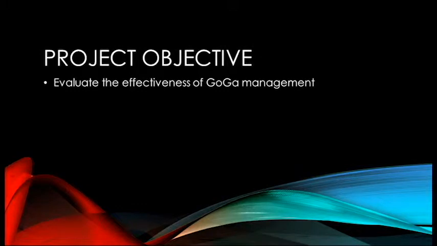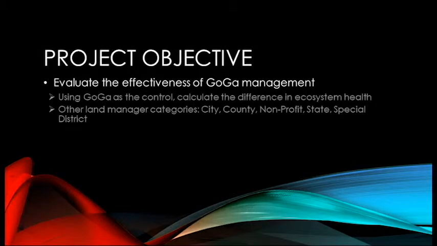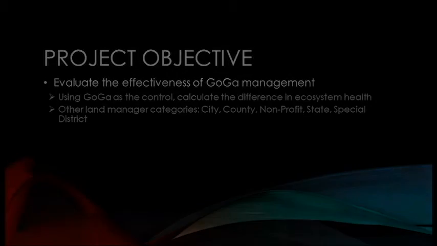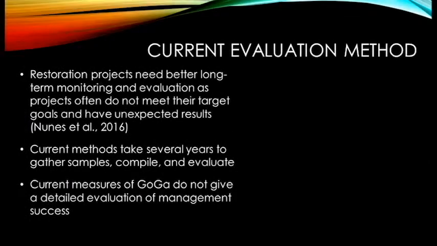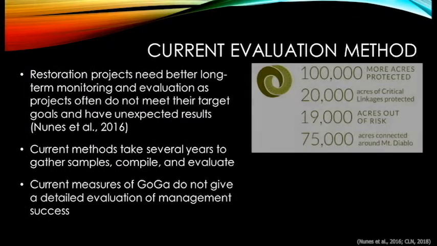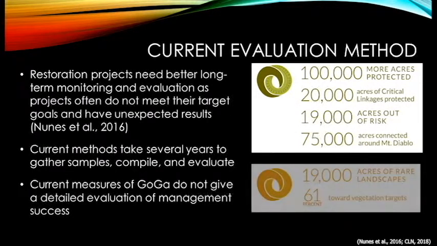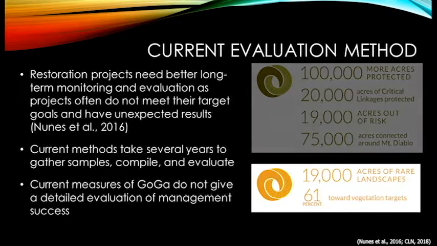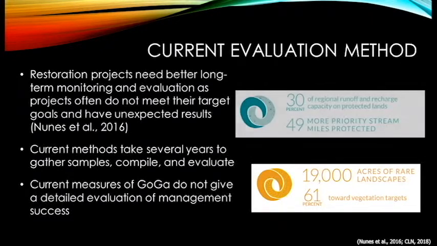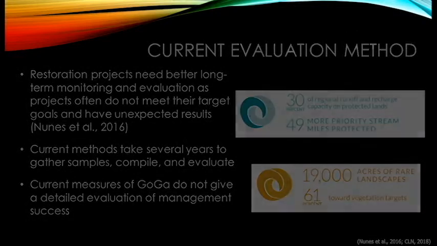Our assessment aims to evaluate the effectiveness of conservancy strategy in GOGA by comparing the performance of federally managed ecosystems to other land management practices nearby. Currently, the management strategies are evaluated in simple terms, such as total acreage protected, or in detailed localized data, such as species count and water quality sampling. Unfortunately, measures such as these are too general or are time and labor intensive.